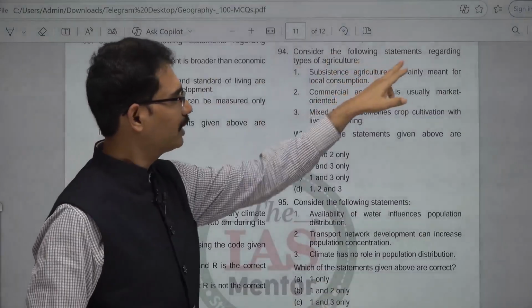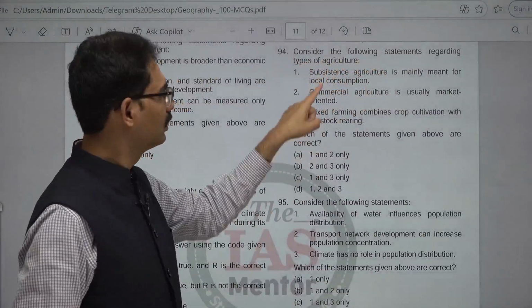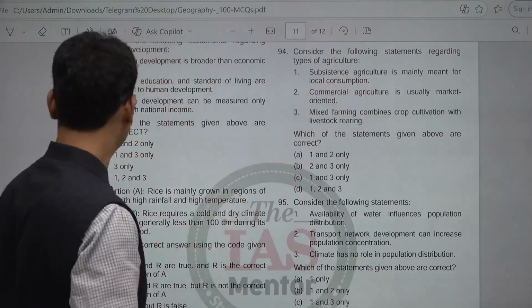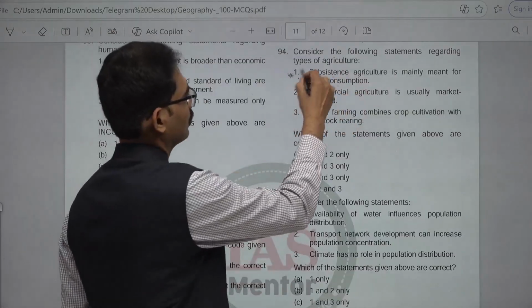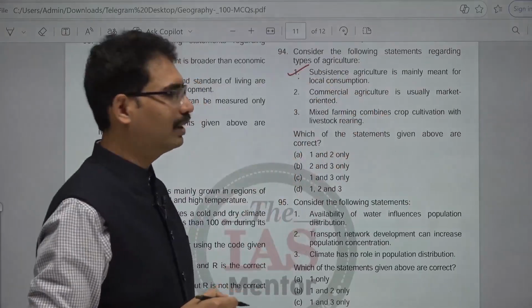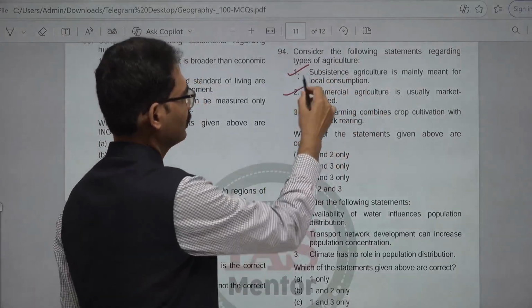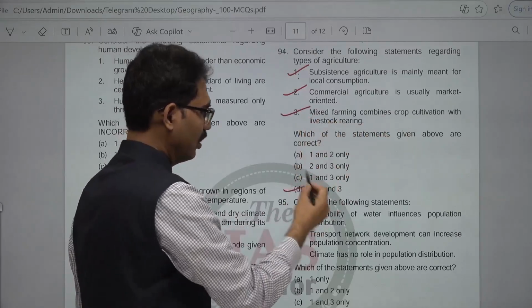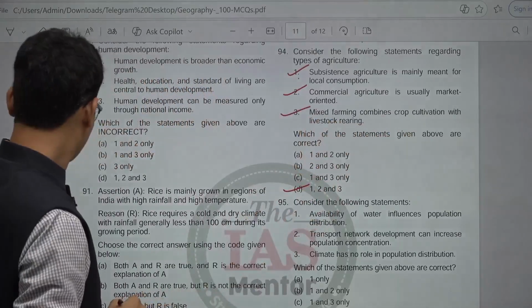Consider the following statements regarding types of agriculture. Subsistence agriculture is mainly meant for local consumption. Correct. Commercial agriculture is usually market oriented. Correct. Mixed farming combines crop cultivation with livestock rearing. All are correct. Next, 95.